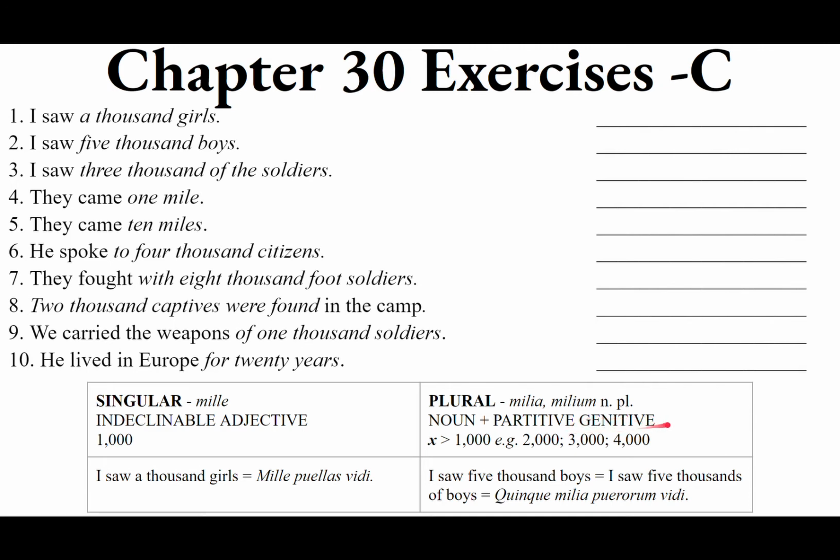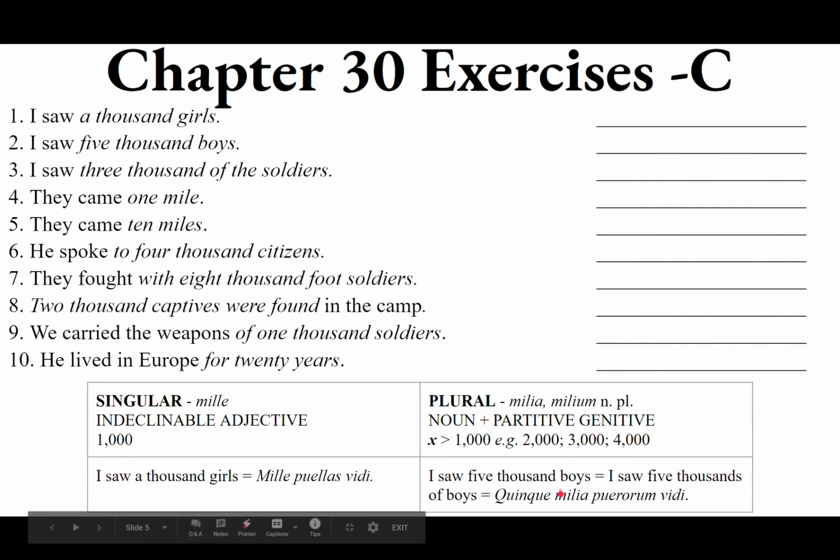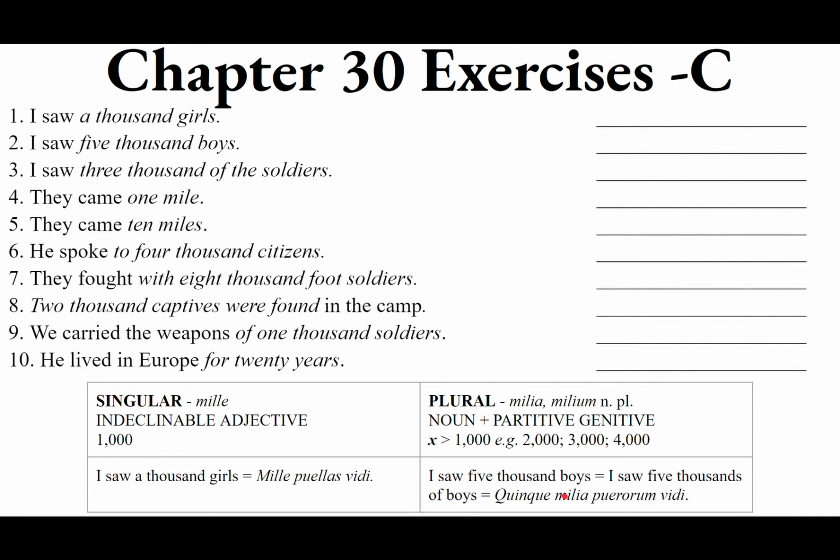A part of something. So the noun will be milia, and you'll decline it into whatever case you need in your sentence. Remember, it's always neuter and always plural. Milia, milium, millibus, milia, millibus. If you have thousands of something, the of something will be in the partitive genitive. So I saw 5,000 boys is I saw 5,000s of boys. The verb is vidi, I saw. What did I see? The direct object, and the accusative is milia. I want the accusative of milia, and because it's neuter, that's milia.